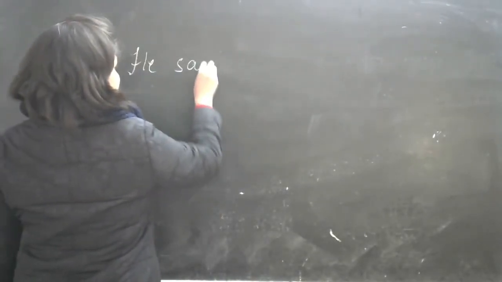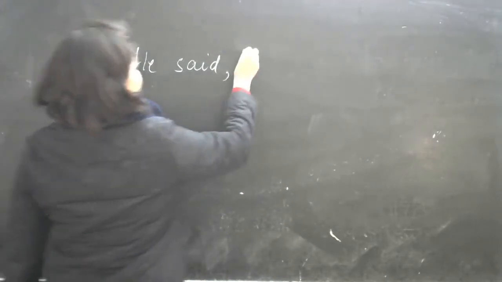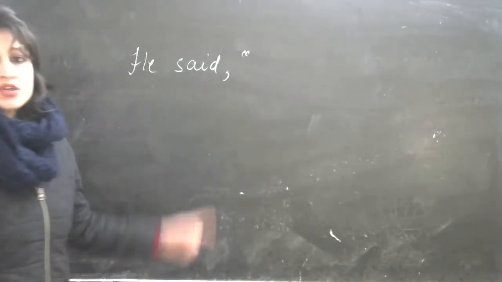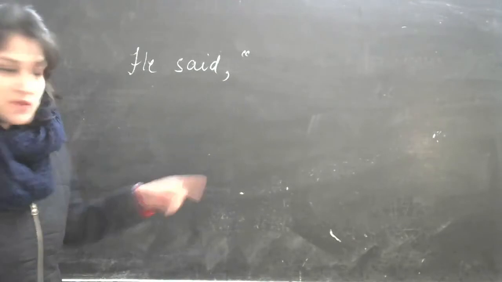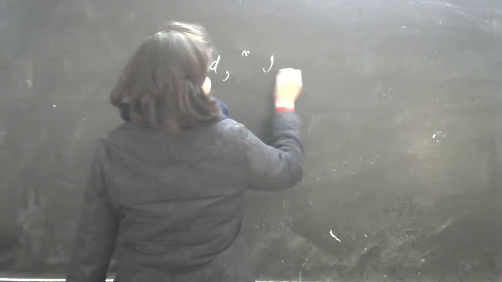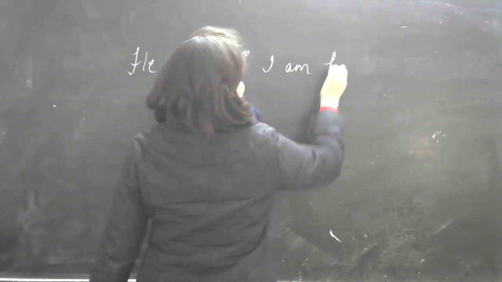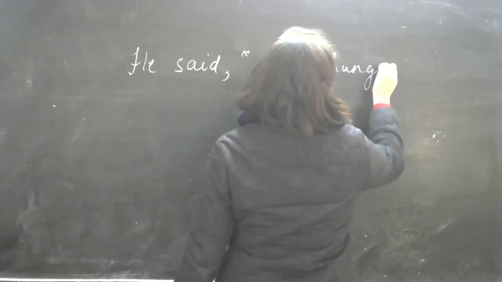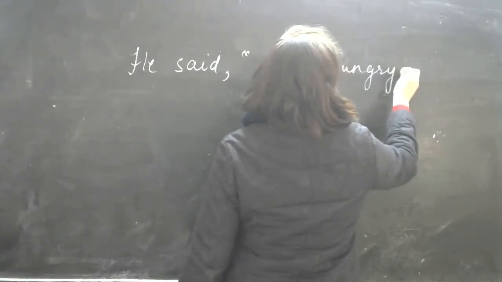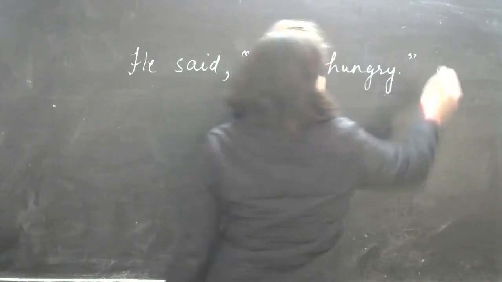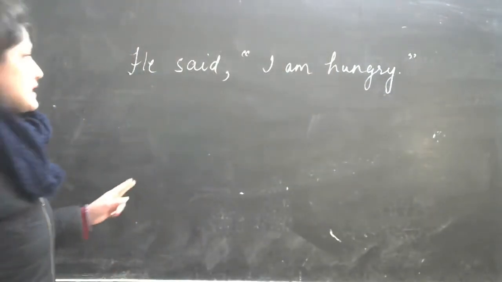Now, I have an example here that will make it easier. He said, comma, inverted comma. Now, it shows that I'm writing the direct speech here. I am hungry. Right? So this is the direct speech, you can see it here.